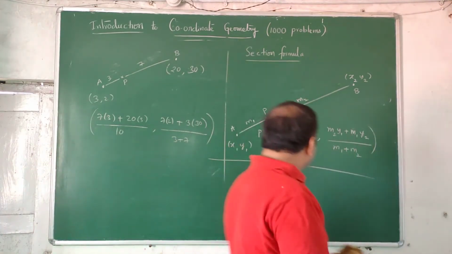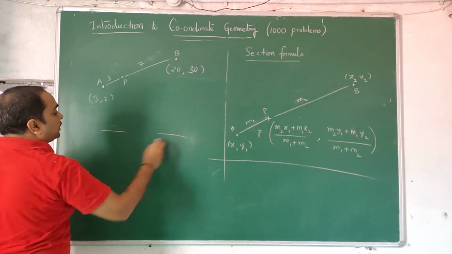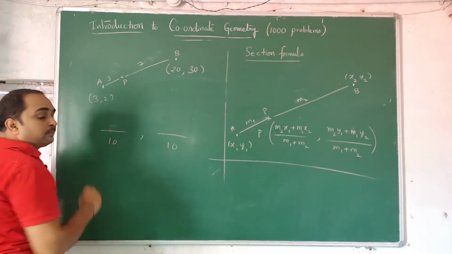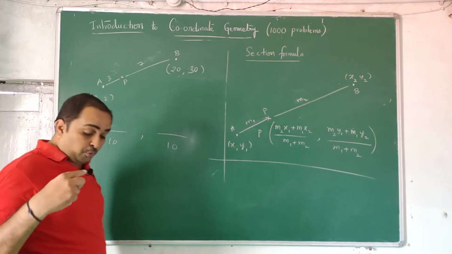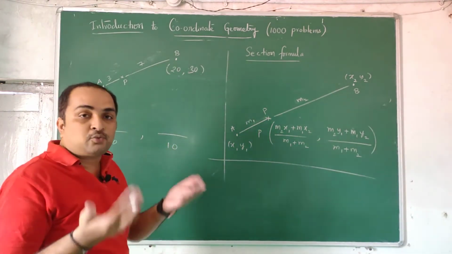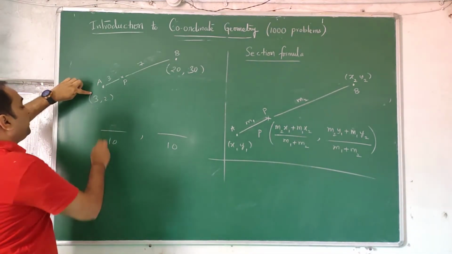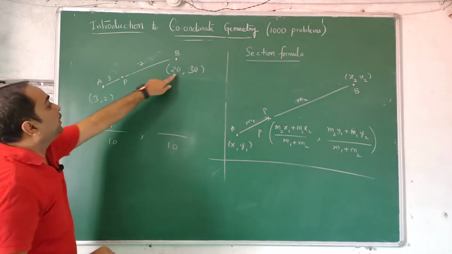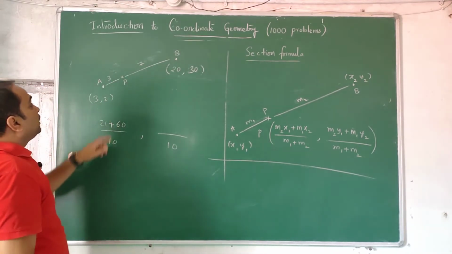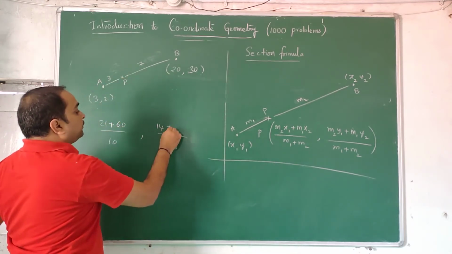Actually short trick doesn't exist, I told you many times. 3 plus 7 is 10, denominators are known, 10 and 10. If you do a problem more number of times, automatically you understand the shortcut. There is no shortcut. Swallowing steps itself is the shortcut. So now 7 3s are 21 plus 3 20s are 60. 7 2s are 14, 3 30s are 90.